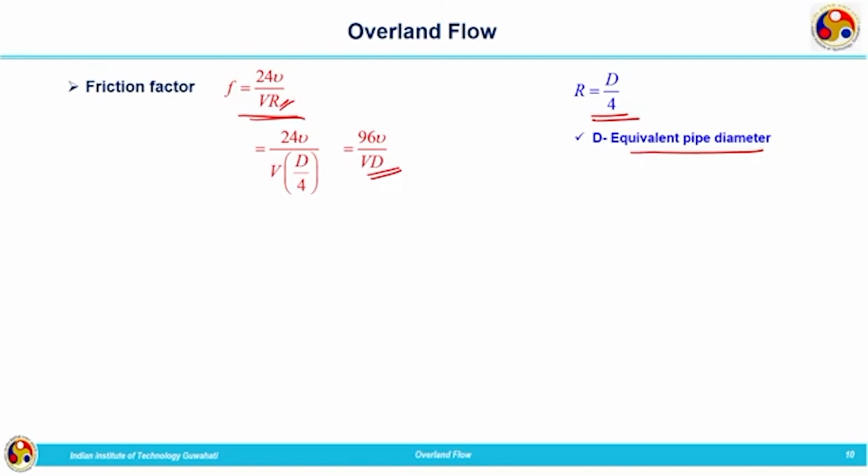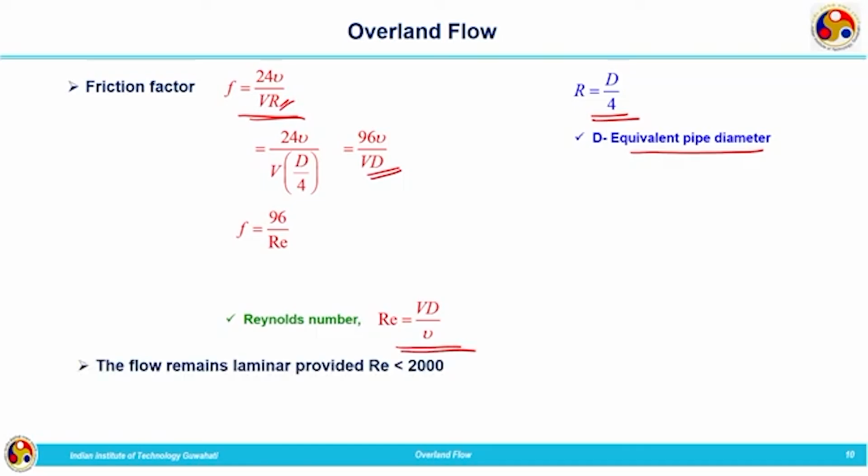Now you look at the equation, it is very much familiar to you. Keep aside 96 nu by Vd. What is Vd by nu? Vd by nu is nothing but our Reynolds number. So this equation can be modified as, friction factor can be rewritten as 96 divided by Re. Re is nothing but the Reynolds number given by Vd divided by nu. For laminar flow, Reynolds number should be less than 2000.